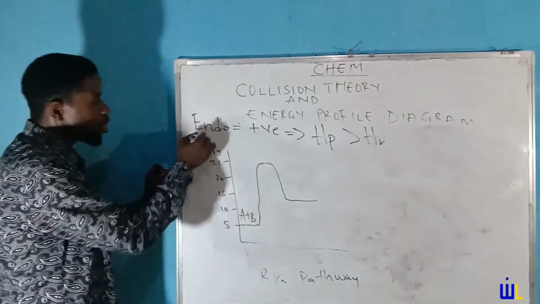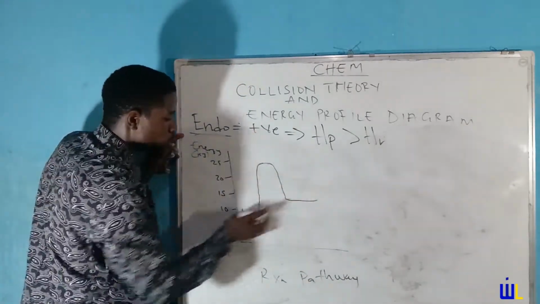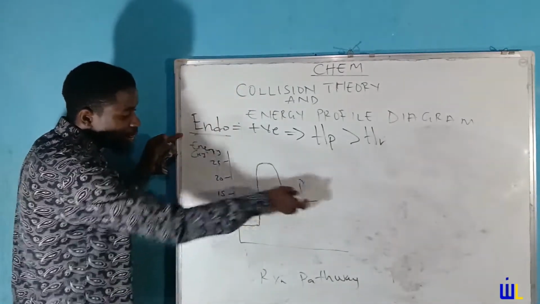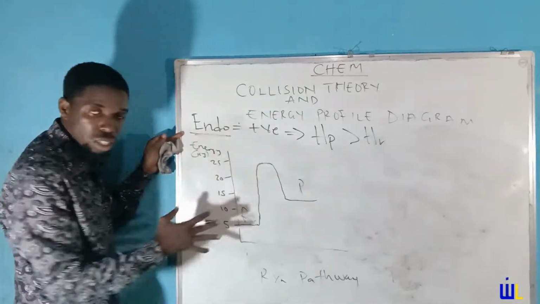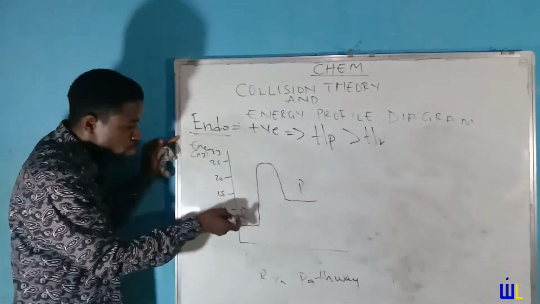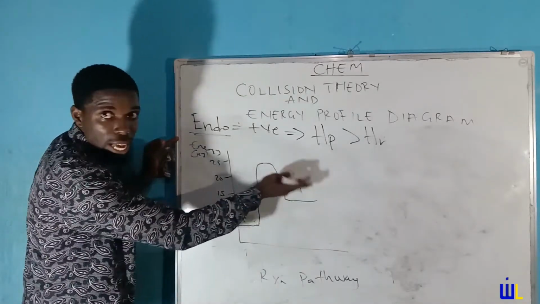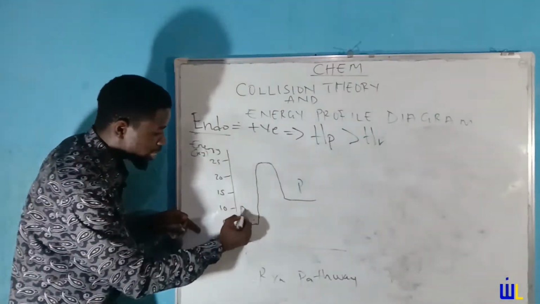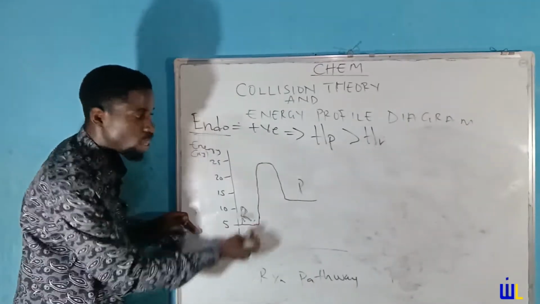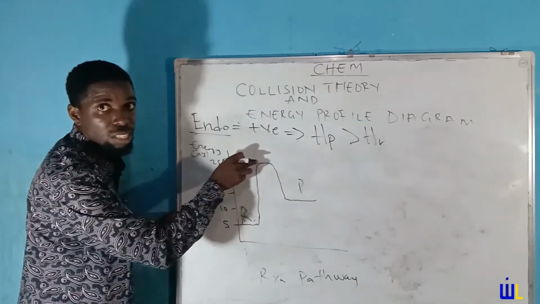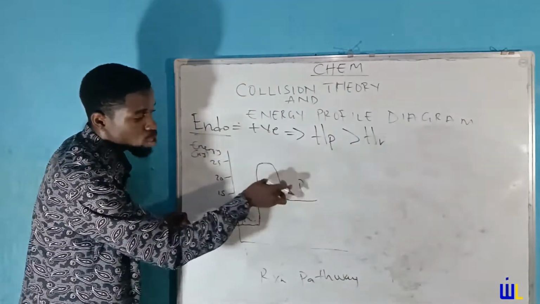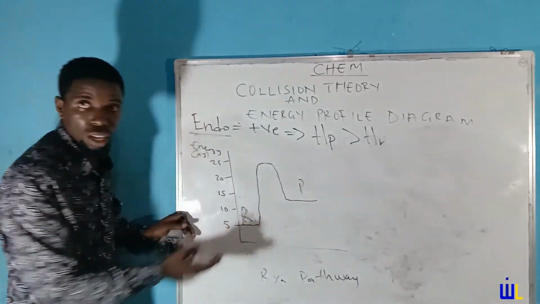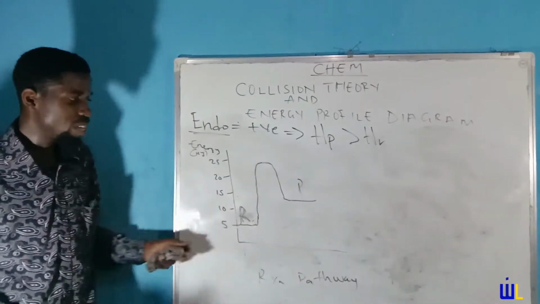Now, please, I would like you to note something. For it to be endothermic, the product, let's just use R and P, the product has to be at a higher level than the reactant. That's what indicates an endothermic profile diagram. The product, which is P, has to be at a higher point than the reactant. Remember, I told you guys that it starts with a reactant. So the reactant is what is going to start this particular trail. As it goes up, it becomes an activated complex, and then you have your product. But note this, your product for an endothermic reaction must be at a greater level than the reactants in this case. So that's why we have the diagram like this.